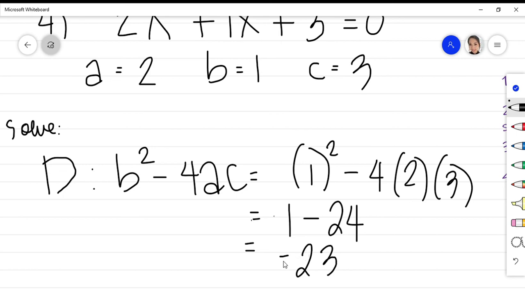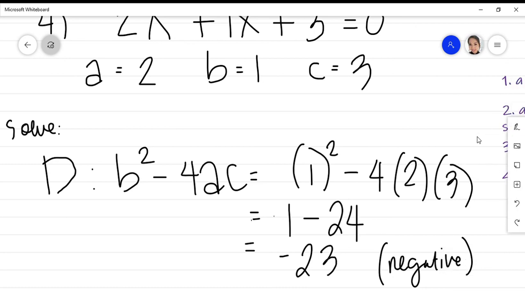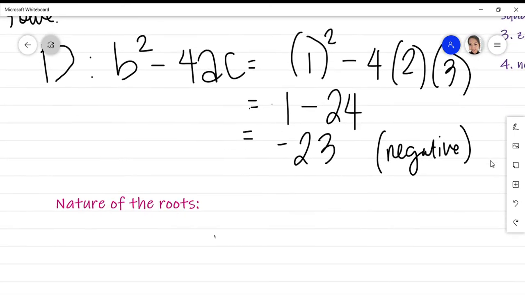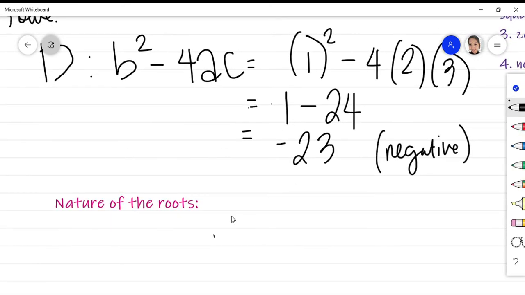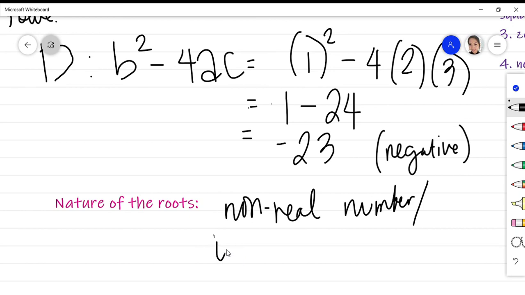Now negative 23 is obviously a negative number. So remember, if we have a negative discriminant, meaning the nature of the roots would be non-real numbers or we have imaginary numbers.